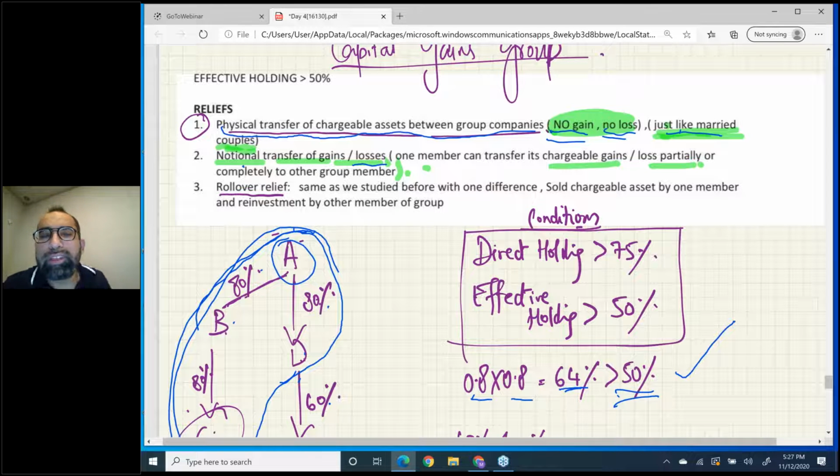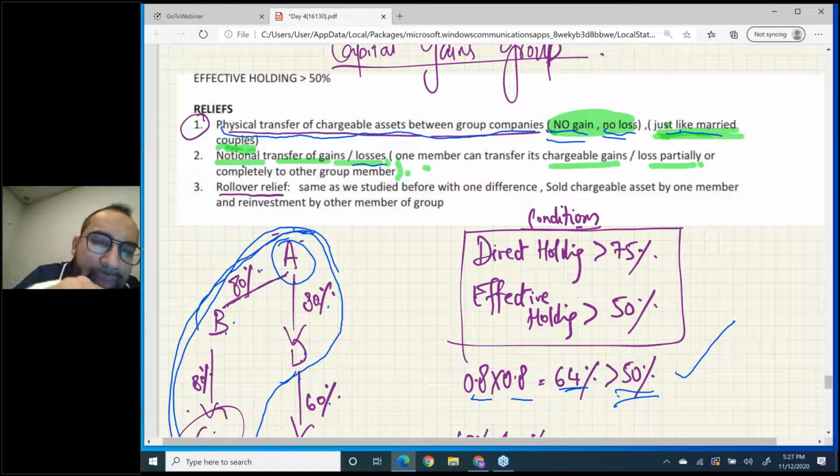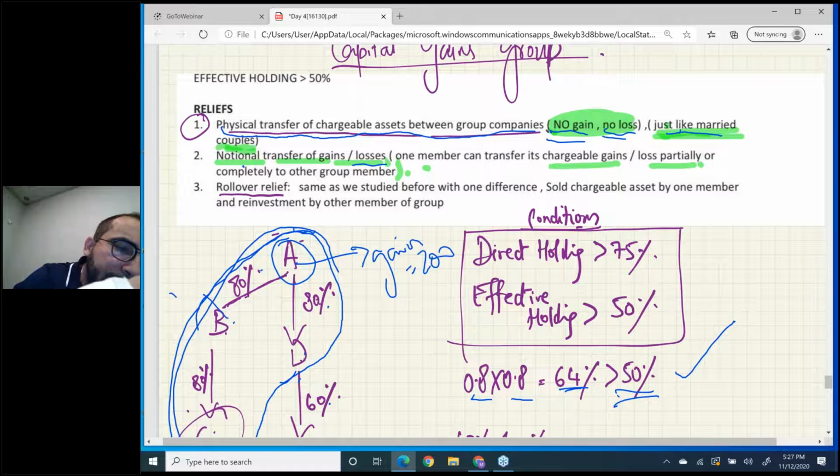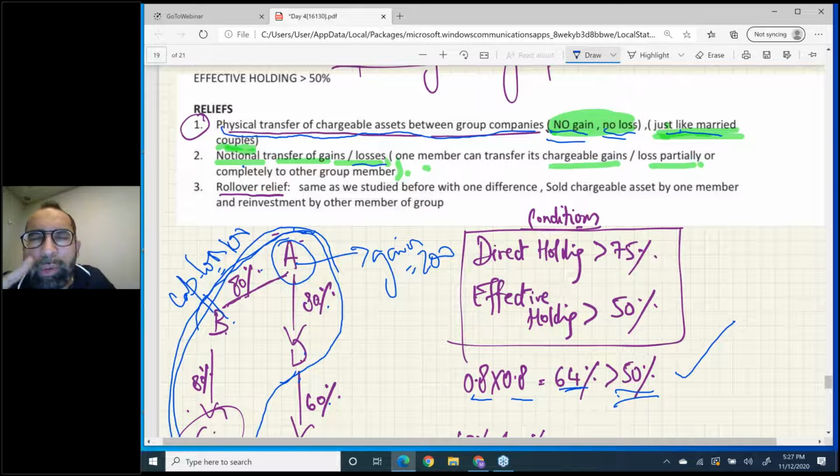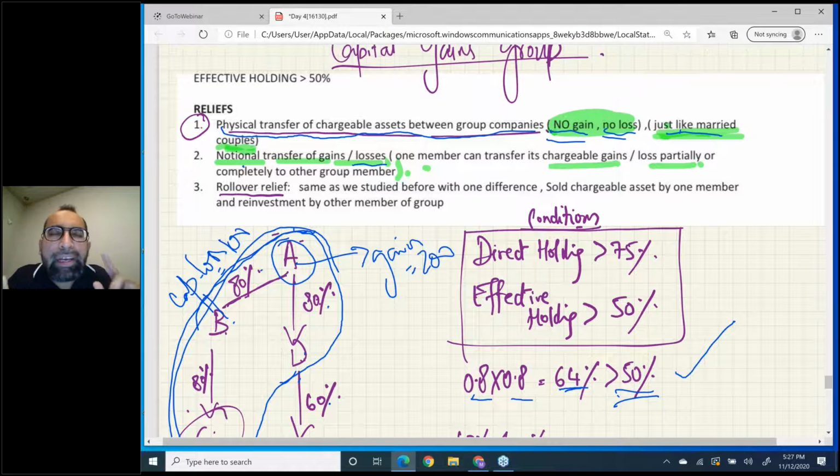How to use it? For example, listen, A company has a gain of 200 and B company has a capital loss of 100. I'm sure you all know that a capital loss can only be set off against a capital gain. So B company has only a capital loss and A company has only a capital gain.